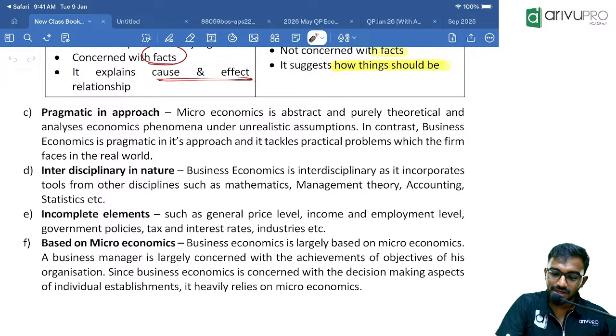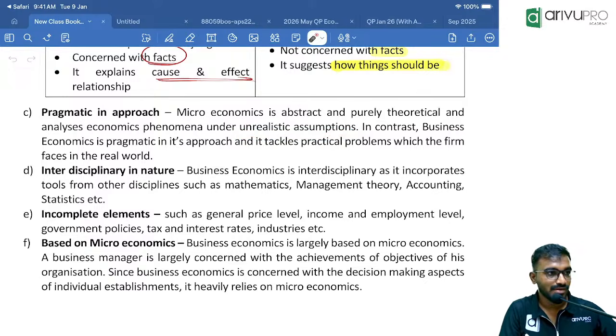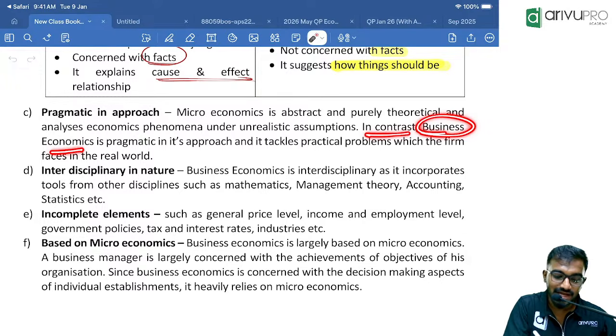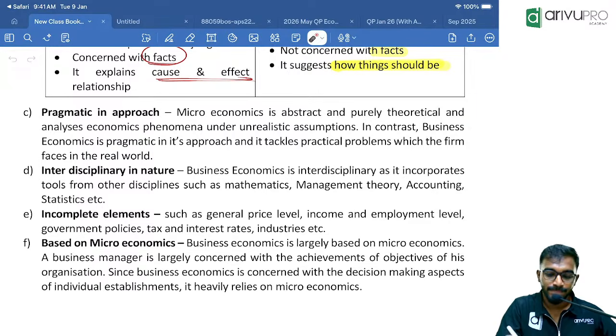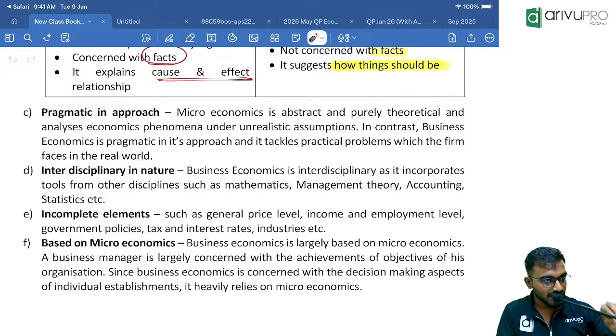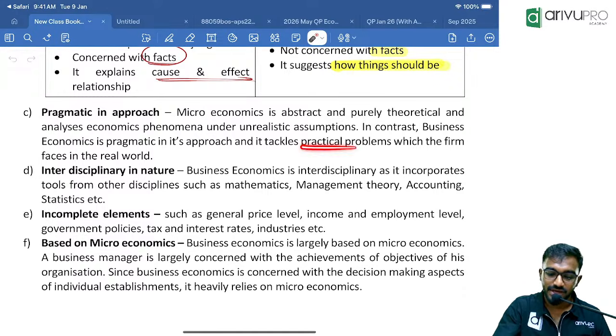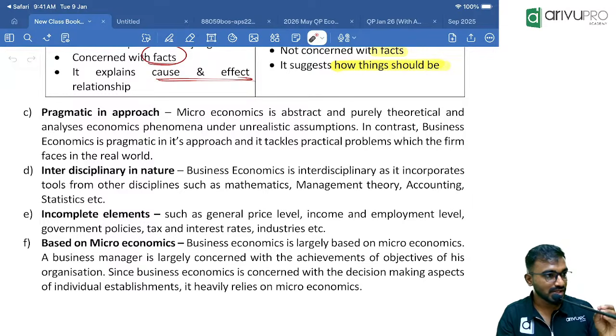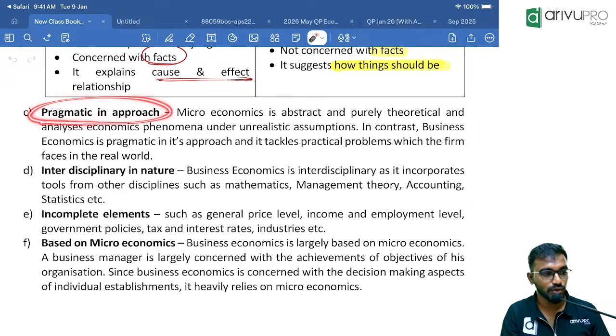See, microeconomics is abstract and purely theoretical, and it analyzes economic phenomena under unrealistic conditions. That is what we said now. Microeconomics is full of assumptions and it is unrealistic in nature. In contrast, business economics is pragmatic in approach. It will tackle the practical problems which the firm faces in the real world. That is why we consider economic theory along with business practices, both are considered. That is why we call it pragmatic in approach.